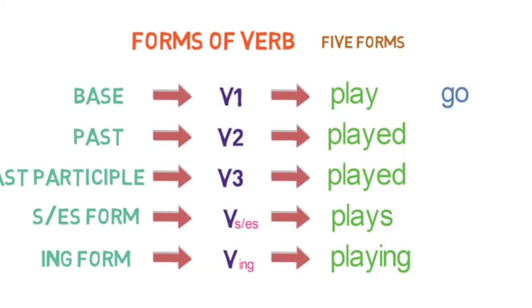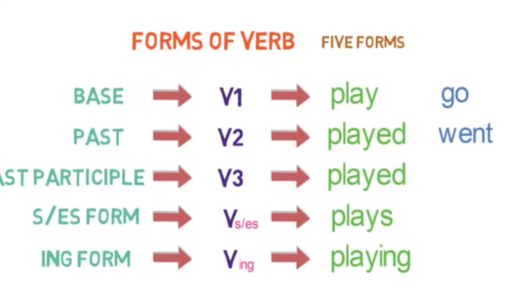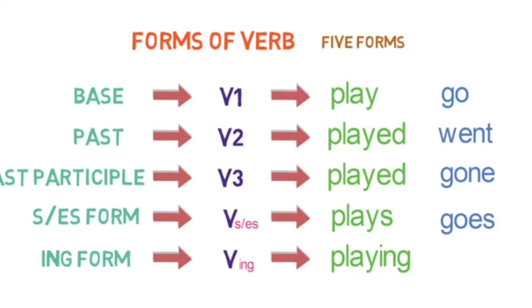The base form is go. The past form is went. In the past participle form, it is gone. In the S or ES form, it is goes. And in the ING form, finally, it is going.